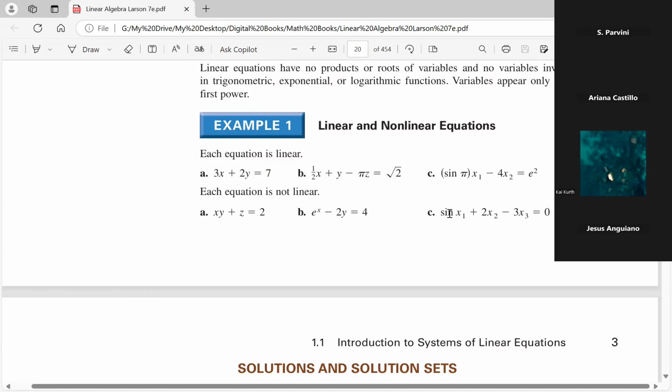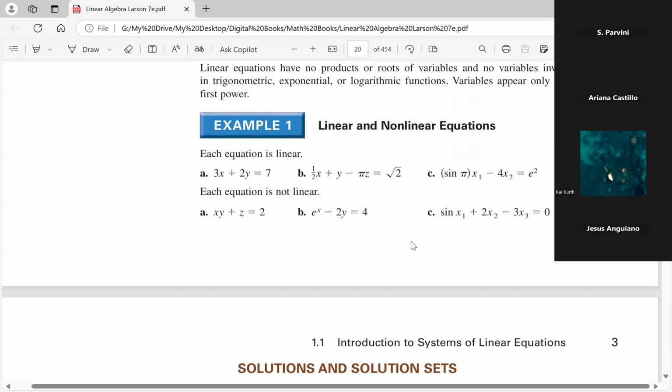If they want to make this linear, they have to make this sine look like something up here. It could be like sine of 30 degrees, sine of an angle, that's fine, times separately x sub 1. Then it would be permissible. Makes sense. Thank you. Okay, everyone again clear on that? The linear versus nonlinear ones.